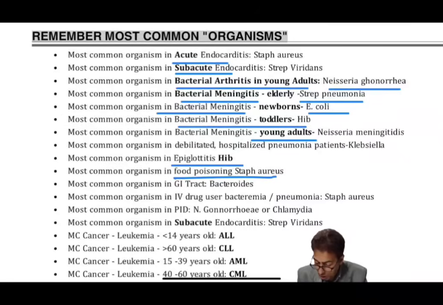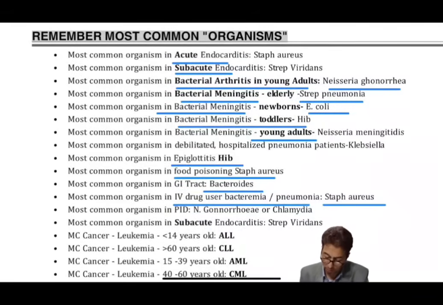Food poisoning is usually due to Staph aureus, as I mentioned earlier. And most important organism in the gastrointestinal tract is Bacteroides. Bacteroides are a group of organisms, and they are very important as far as GI infections are concerned. Now, as far as drug abuse is concerned, which is a trend commonly, the most important organism in IV drug abusers, which cause bacteremia and pneumonia, is the Staph aureus again. So Staph is very much having a predilection towards IV drug abusers.